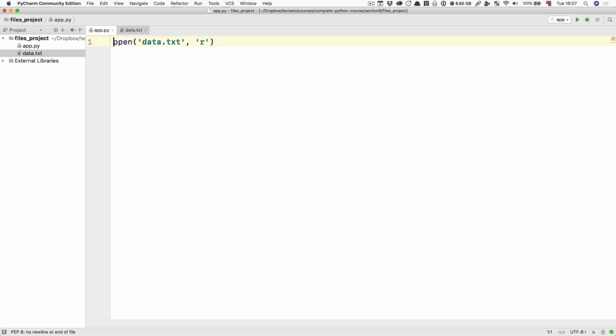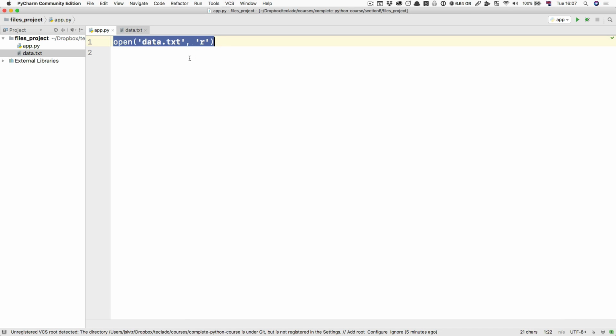Of course, this opens the file, and that does something at the operating system level. The operating system now has stored somewhere in its memory that you have this file open. And there's a certain limit to the number of files you can have open at once. Now, other than the operating system knowing that this file is now open, we must also have a way to interact with the file, for which we have to, of course, store this object that gets returned, it's called a file pointer, into a variable.